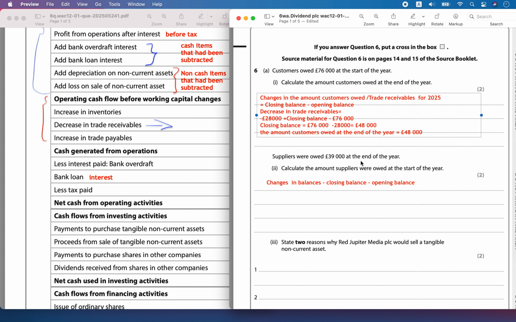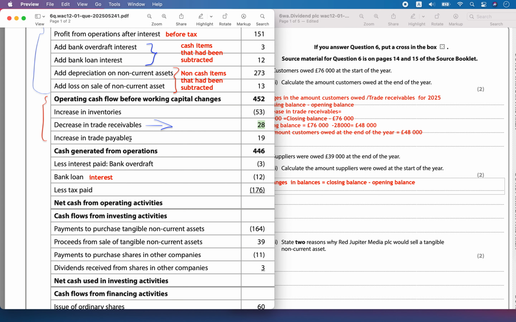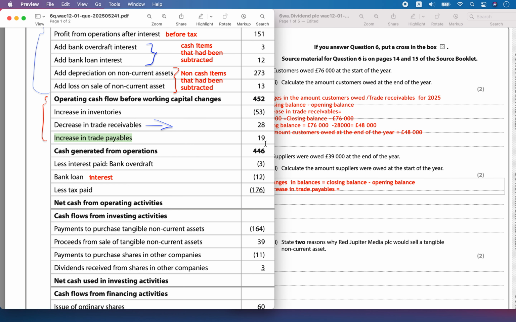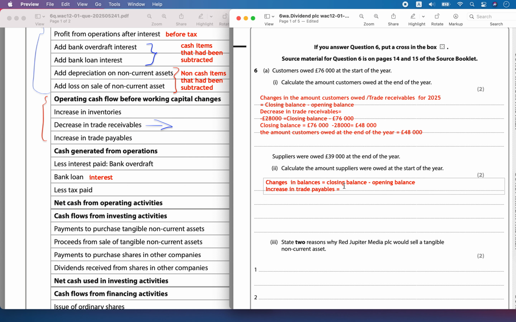Then suppliers were owed 39,000 at the end of the year. Calculate the amount suppliers owed at the start of the year. Again, you are analyzing the change in balances between the opening and closing, so the formula remains the same: closing minus opening balance. The change has been declared as an increase in trade payables, around 19,000, so you will take it as a positive value.